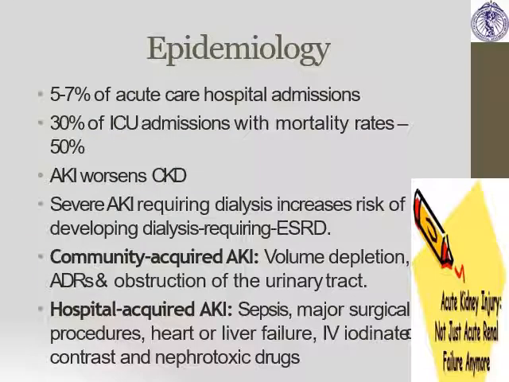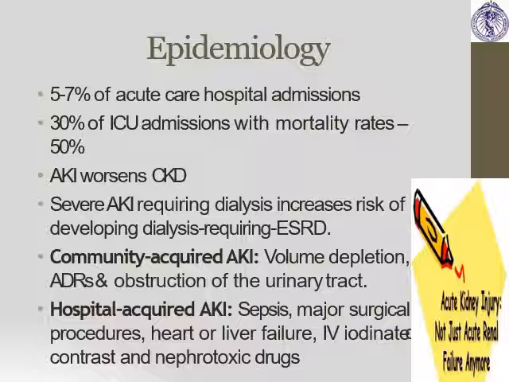Today, my topic is approach to patient with acute kidney injury. First of all, epidemiology regarding acute kidney injury: 5 to 7% of acute care hospital admissions and 30% of ICU admissions, with mortality rates of 50%. Basically, there are two types, community acquired AKI and hospital acquired AKI.